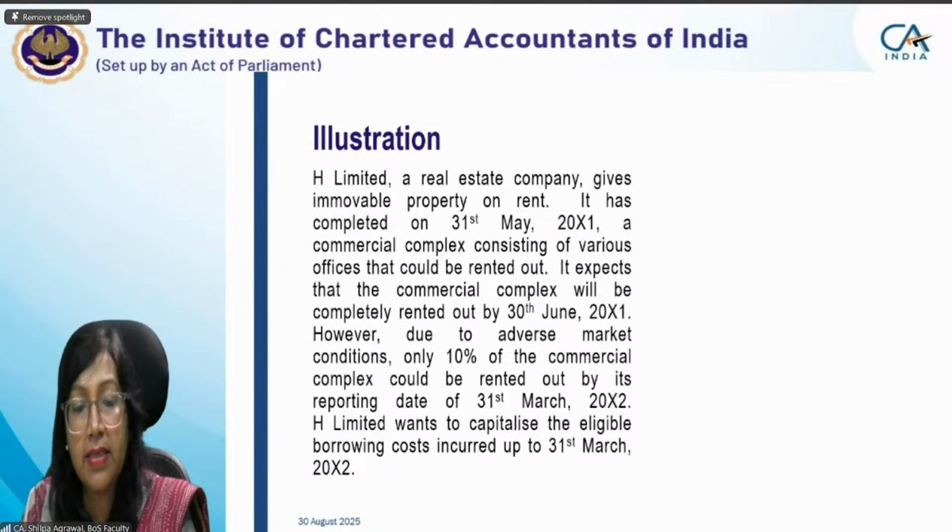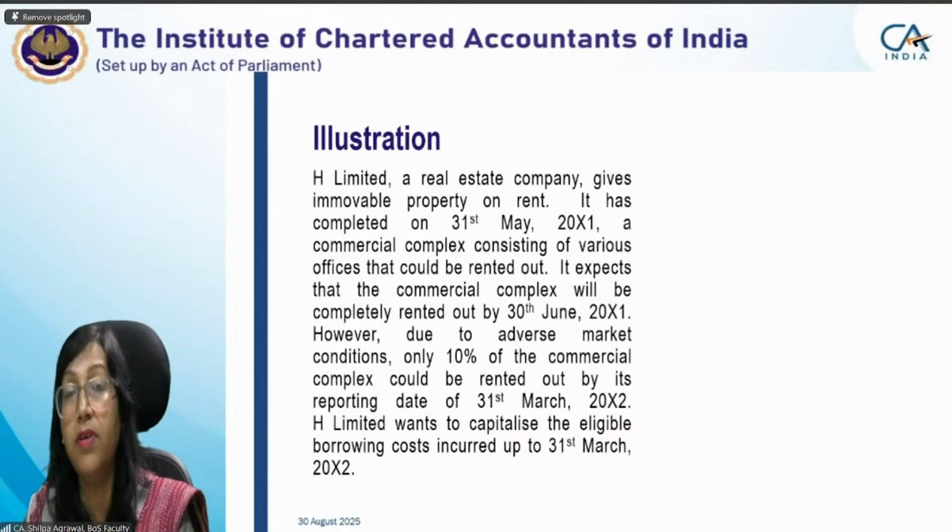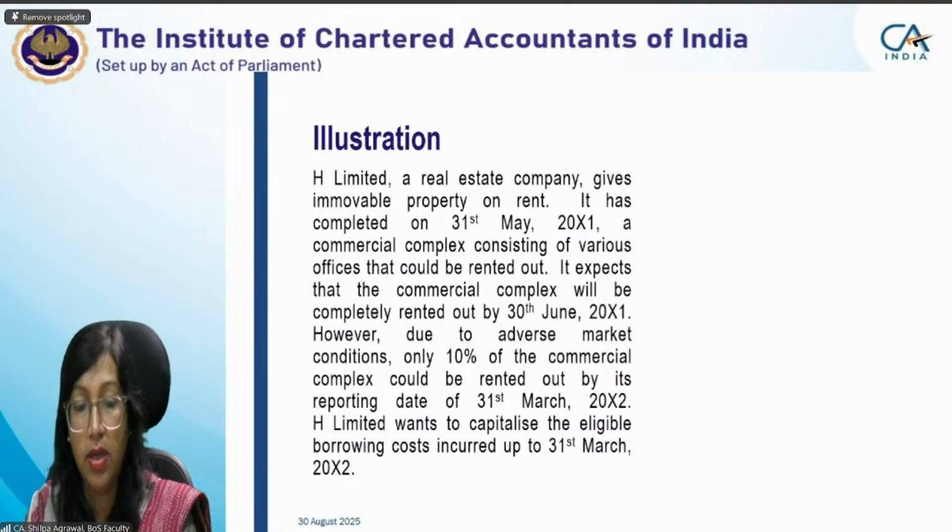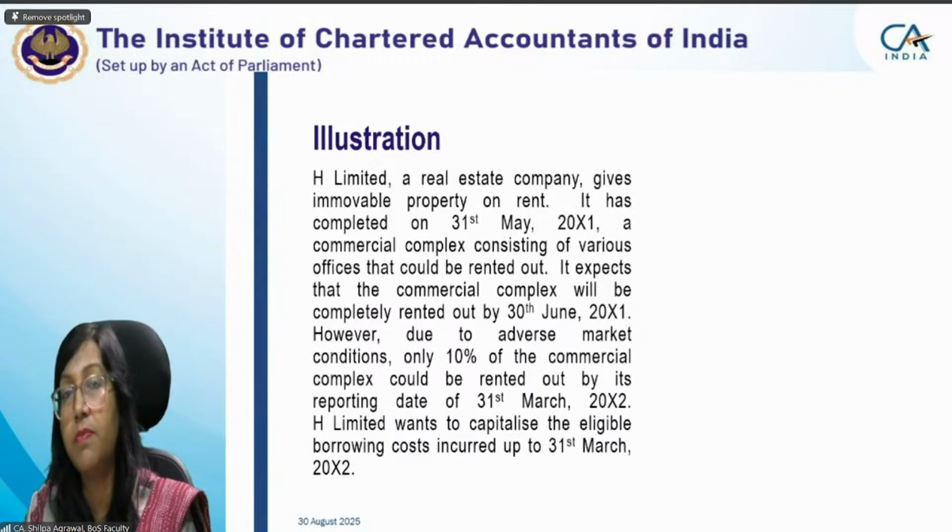It expects the complex will be completely rented out by 30th June 20X1. However, due to adverse market conditions, only 10% could be rented out by its reporting date, 31st March 20X2. H Limited wants to capitalize the eligible borrowing cost incurred up to 31st March 20X2.